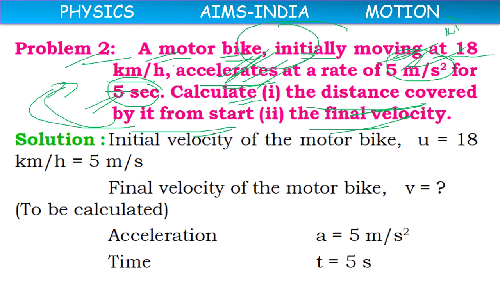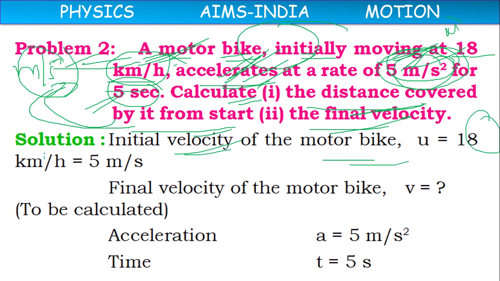But here, the initial speed is in kilometer per hour and acceleration is in meter per second square. All units should be in the SI system. That's why kilometer per hour has to be converted into meter per second. So the initial velocity of the bike is 18 km per hour. To convert kilometer per hour into meter per second, we multiply the value by 5 by 18. 18 cancels, and we get 5 meter per second.